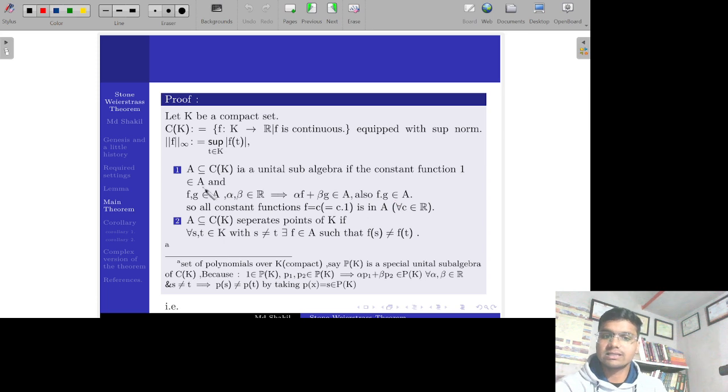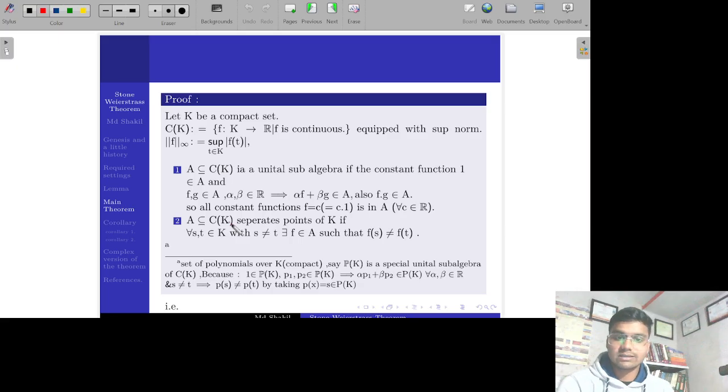And when 1 is in A, then every constant function f equal to c will also be in A, because c is nothing but c into 1, and 1 is in A, so c into 1 is also in A for all c in R.